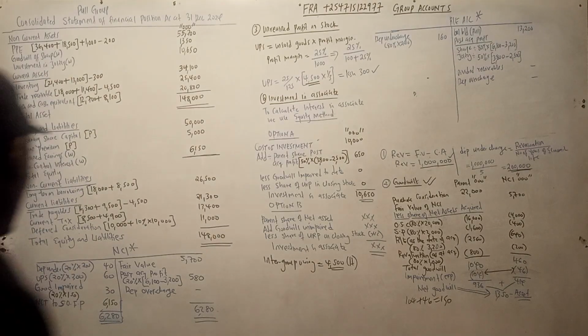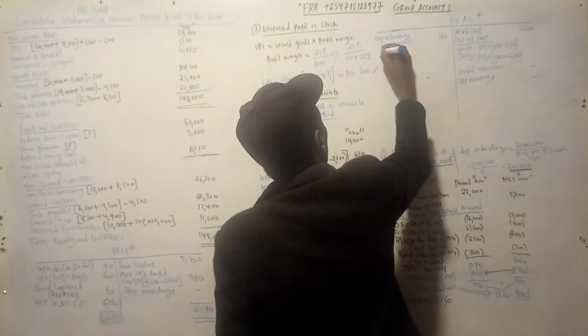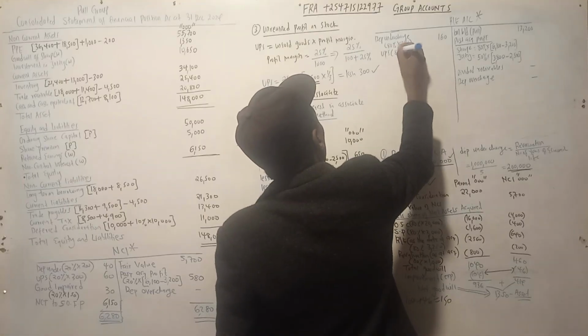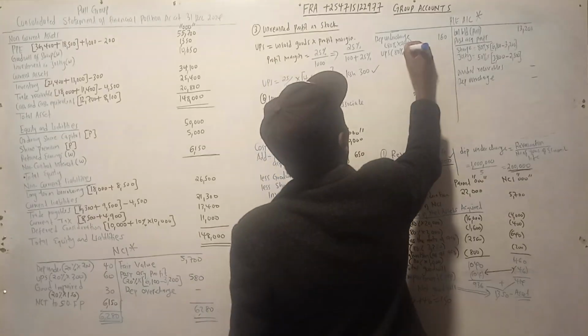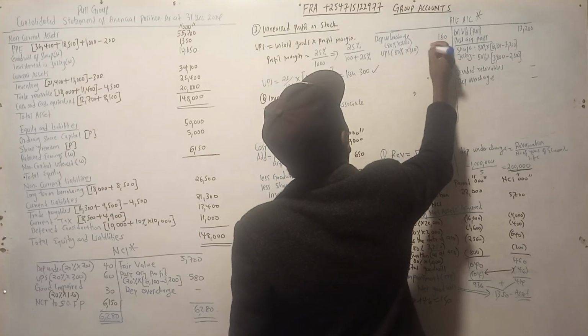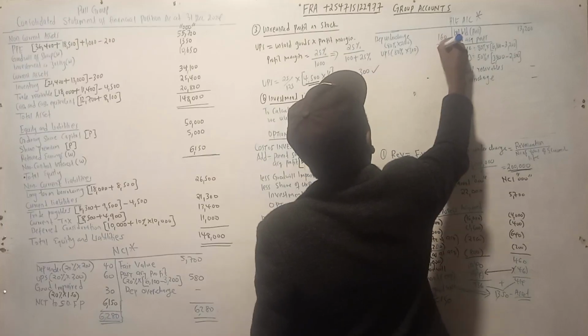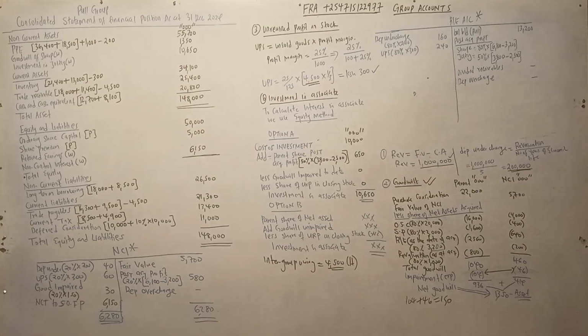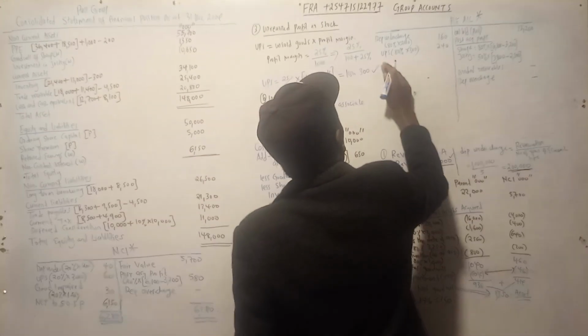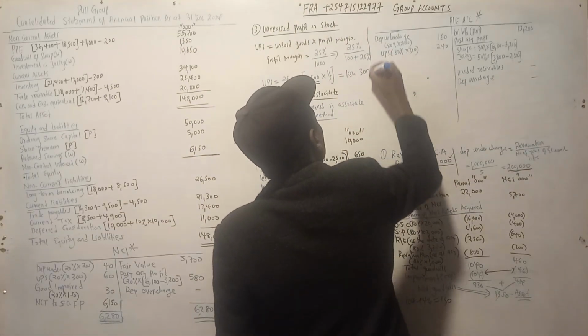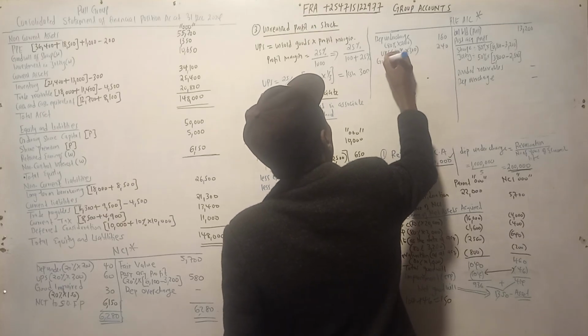Then UPS, also 80% of 300. This one was 20%, so 80% of 300, that is 240. Then we can have what we call the goodwill impaired.